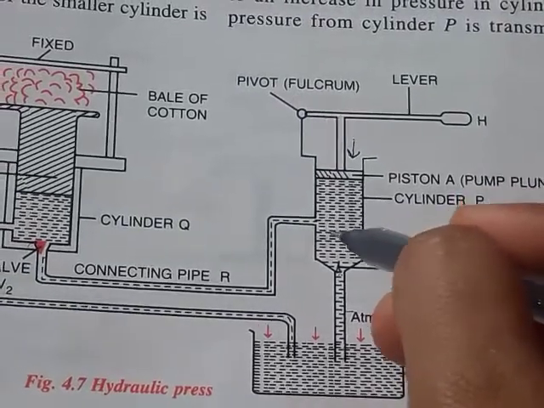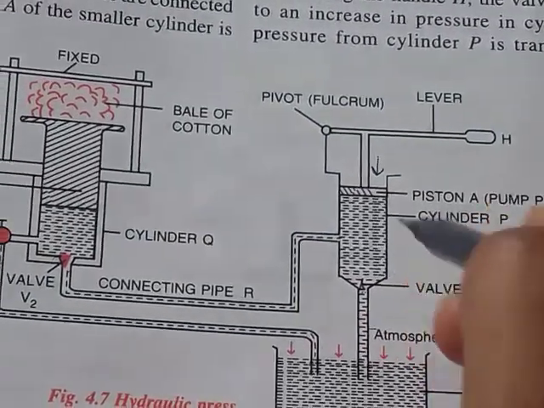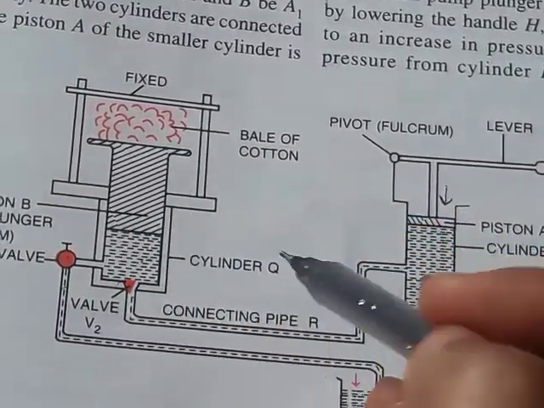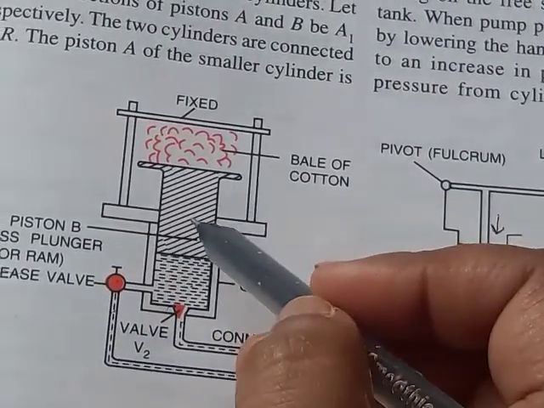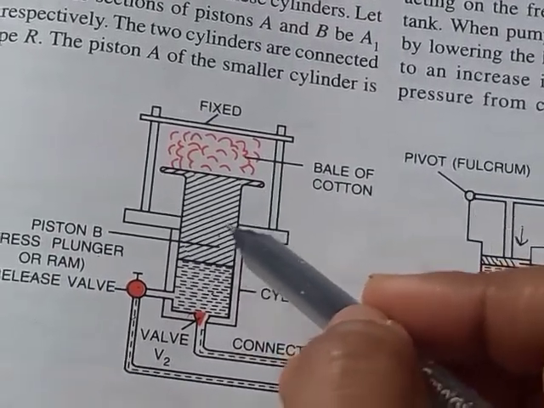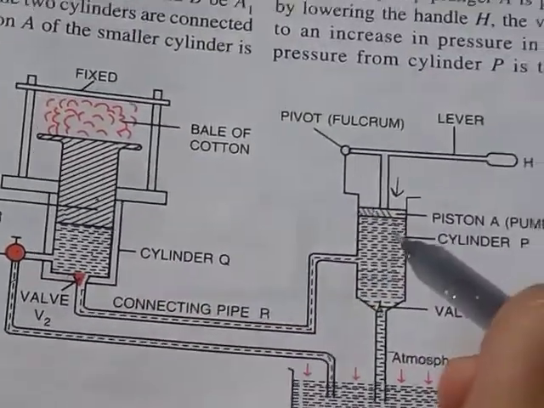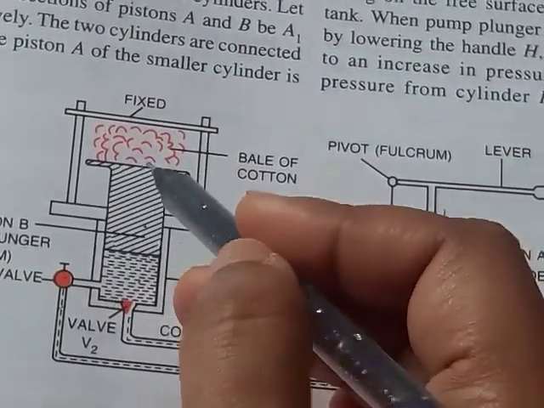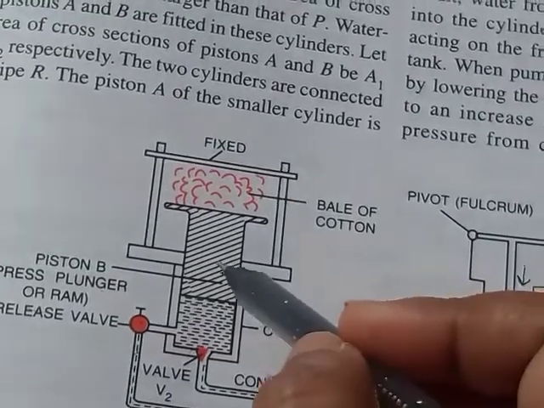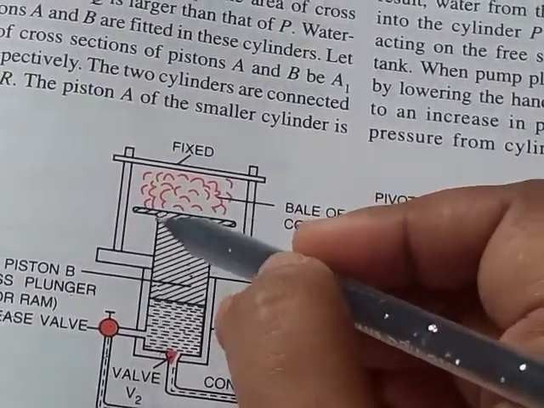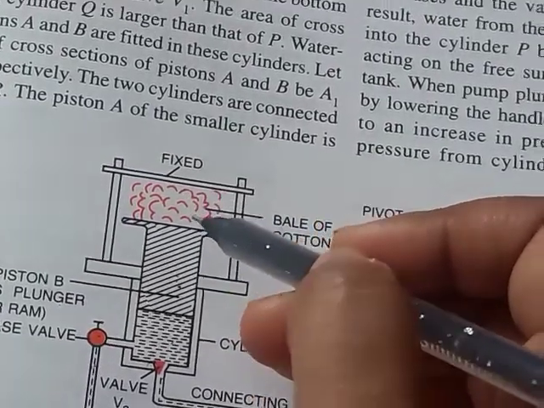And also, according to Pascal's law, the pressure will be transmitted from cylinder P to cylinder Q. As the press plunger or ram has a greater cross-sectional area than the pump plunger, the force applied on piston B is greater, and by this force this piston can be lifted.